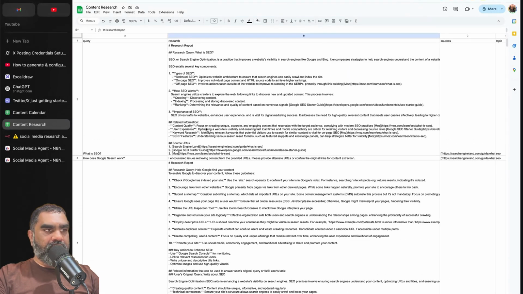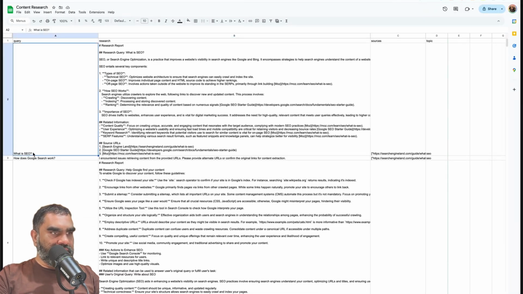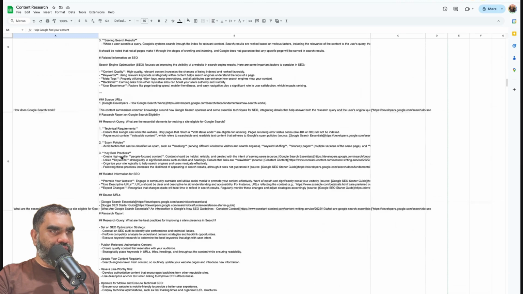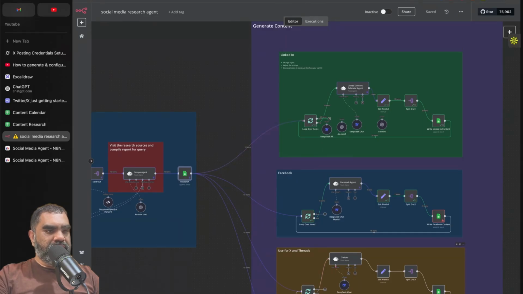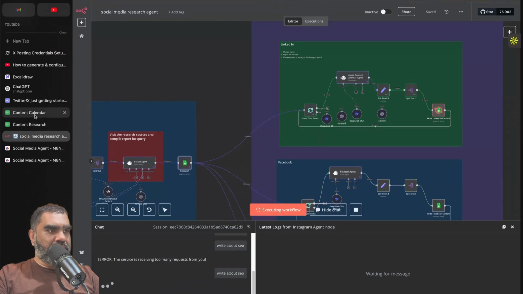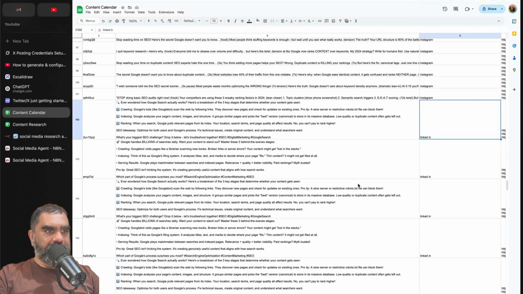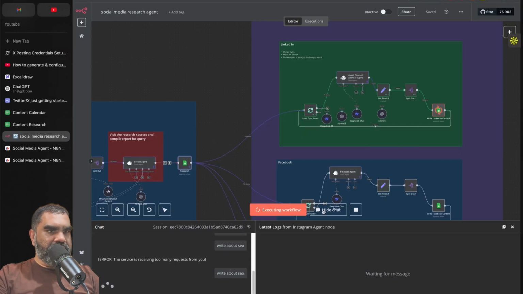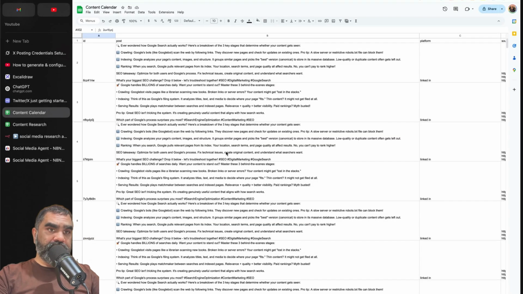In this case, I have asked to do research on SEO, and then it has come back with what is SEO, all sorts of different queries and research for those. So based on that research, if I say something like write about SEO, this will start running. You can see that content calendar. If I start new, LinkedIn, etc., will get added here. I'm just going to stop that. It will go through Facebook and everything else after that. This is what the content calendar would look like.